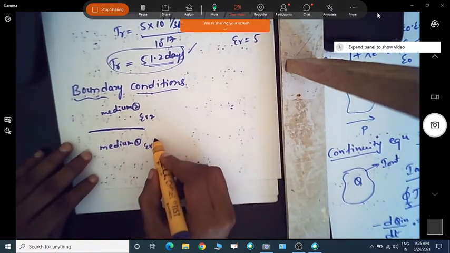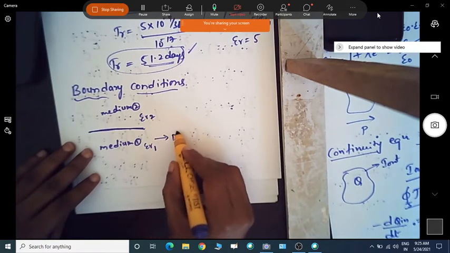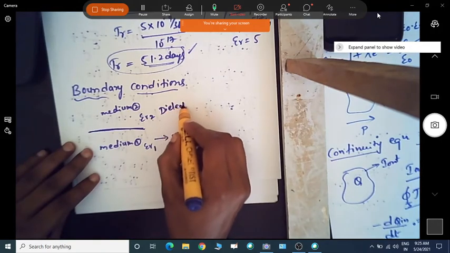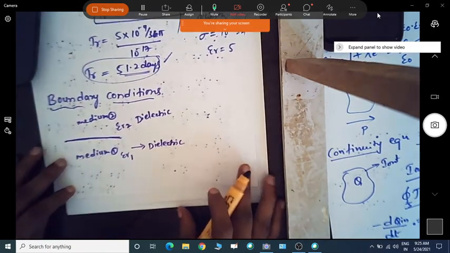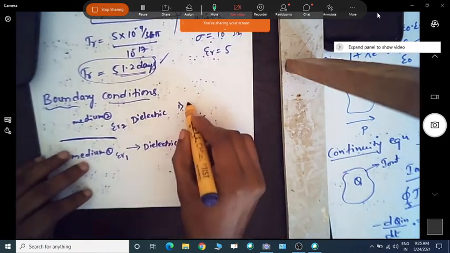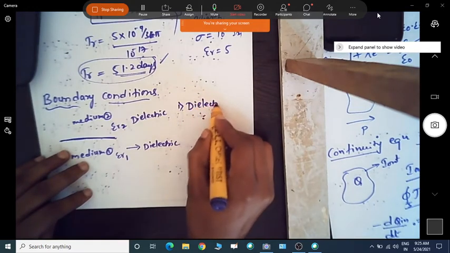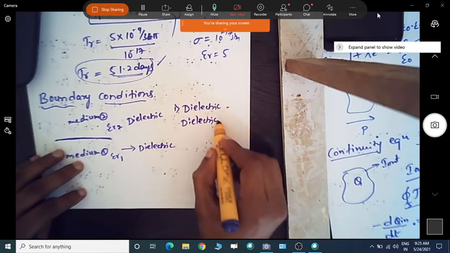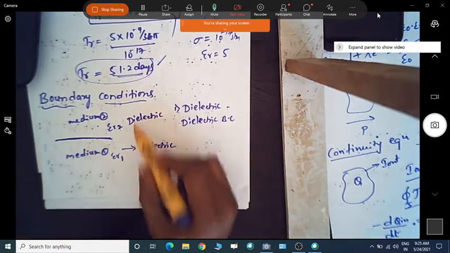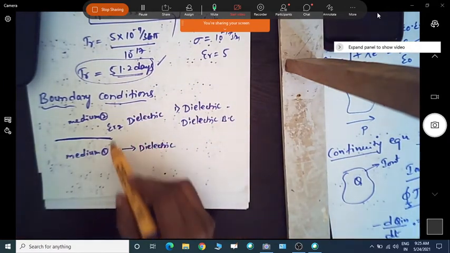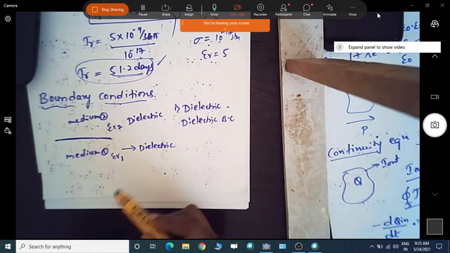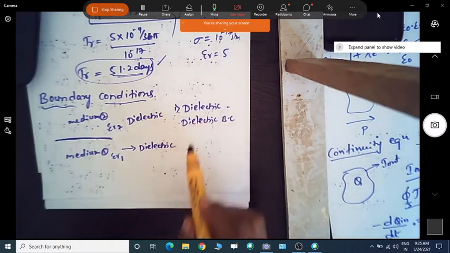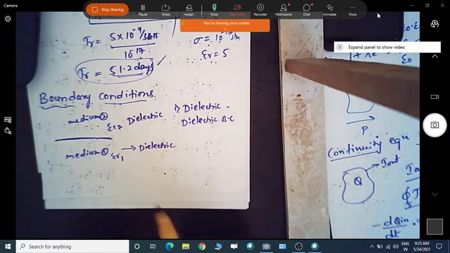For example, if medium 1 is a dielectric and medium 2 is also a dielectric, with different epsilon r values, then the boundary conditions applied are called dielectric boundary conditions.